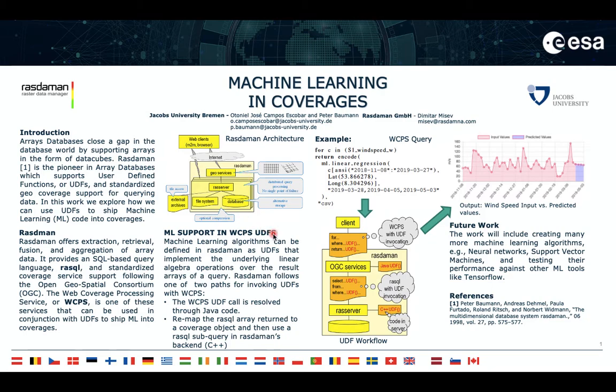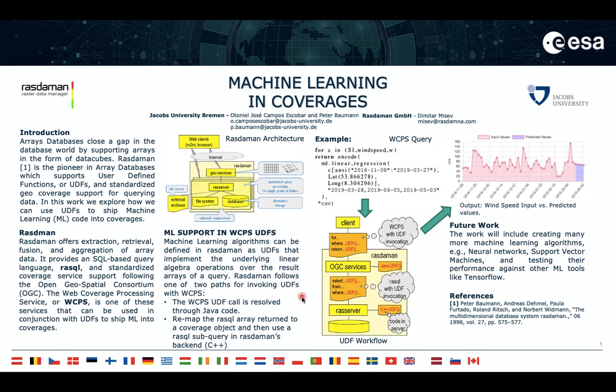So what I would like to do with these two features is to provide some type of machine learning support into WCPS UDF. Machine learning support can be done by using this layer on top of Rasdaman that provides this type of service.